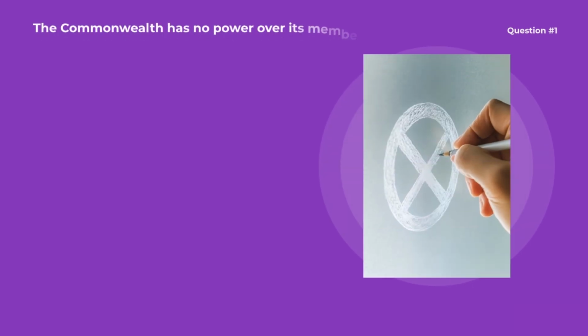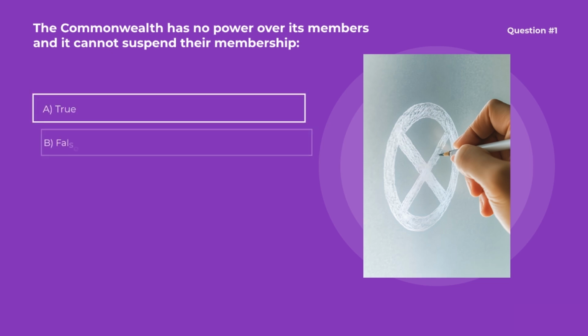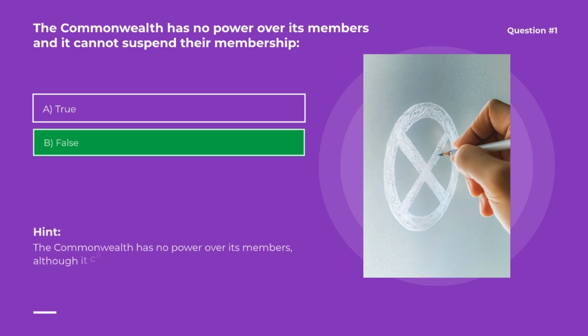Question number 1. The Commonwealth has no power over its members, and it cannot suspend their membership. Options are A. True, B. False. Correct option is B. False. The Commonwealth has no power over its members, although it can suspend membership.